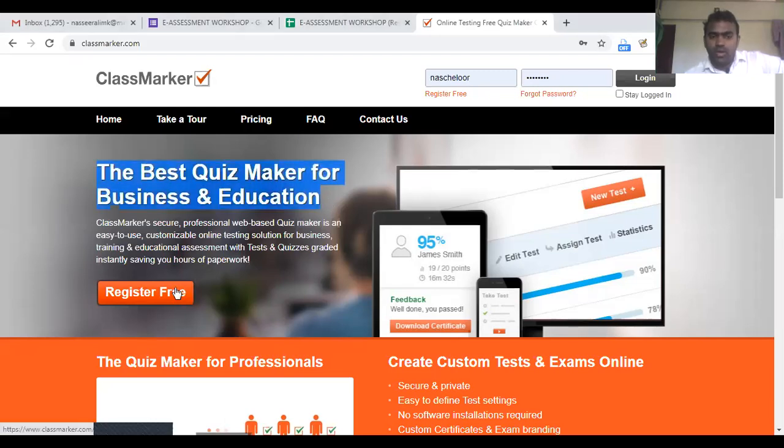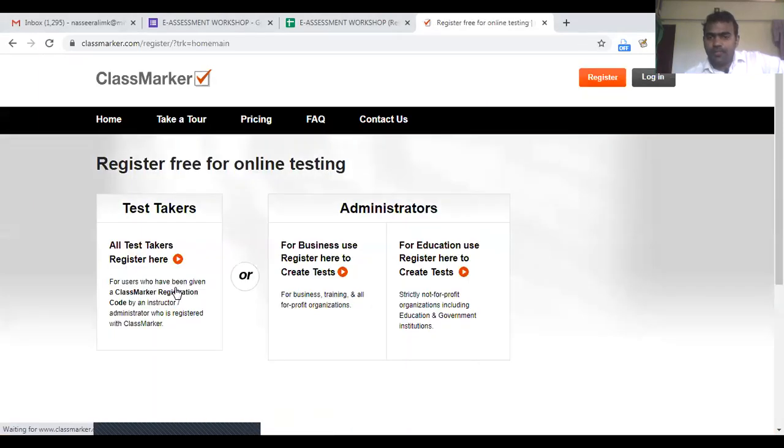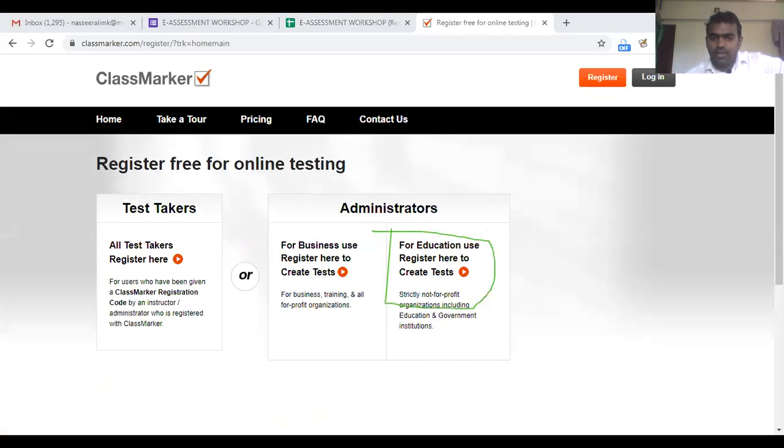Now you can click on register free, and after that, click on administrators for business use. For educators, there are two items here. First click on register free, then click on administrators for education use.